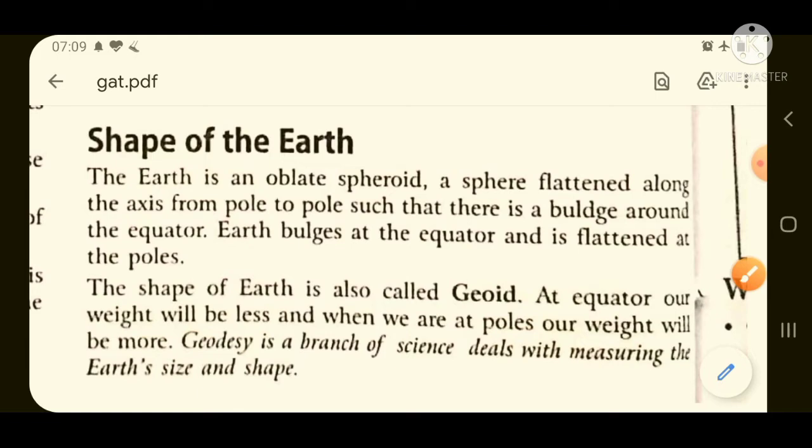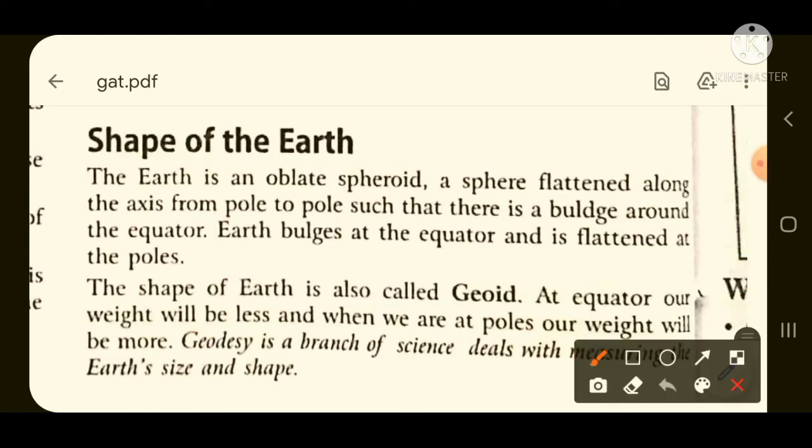At the equator our weight will be less, and at the pole our weight will be more. Geodesy is a branch of science which deals with measuring the earth's size and shape. Here we are talking about a physics concept, that where our weight will be more, where our weight will be maximum: at the equator or at the pole.